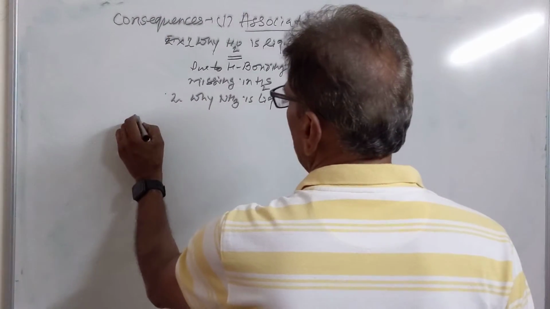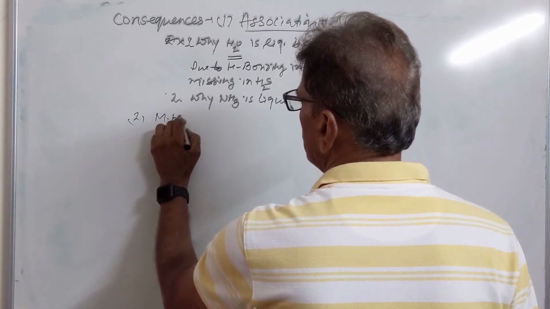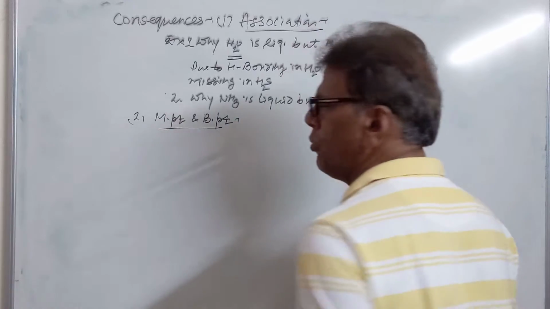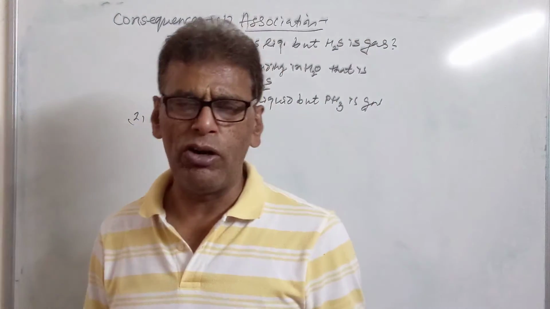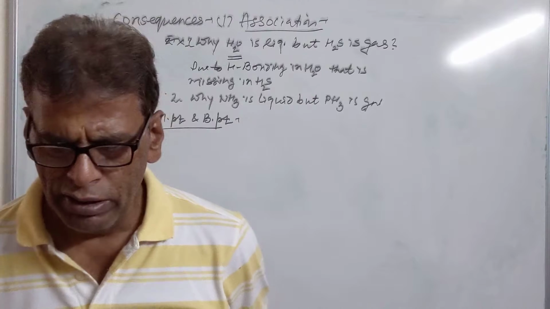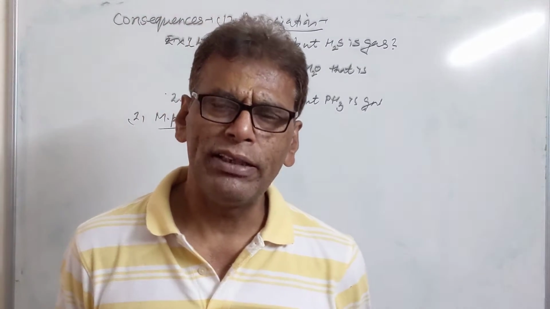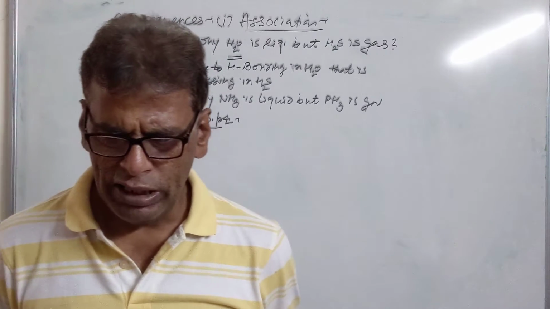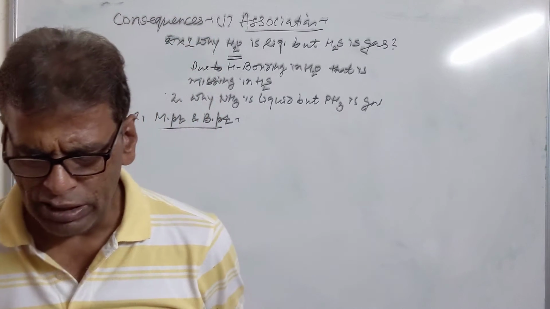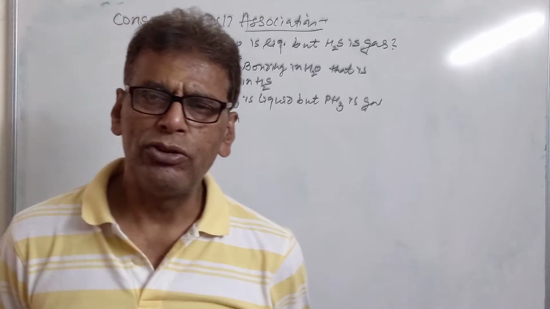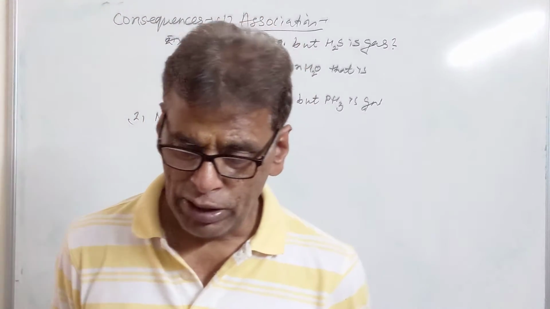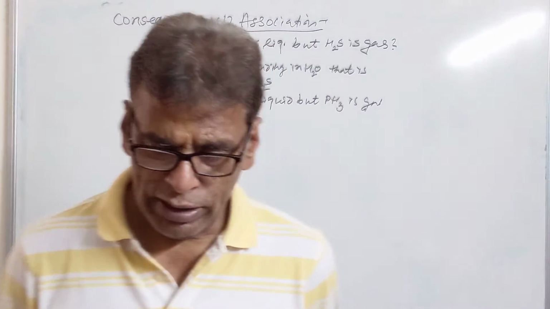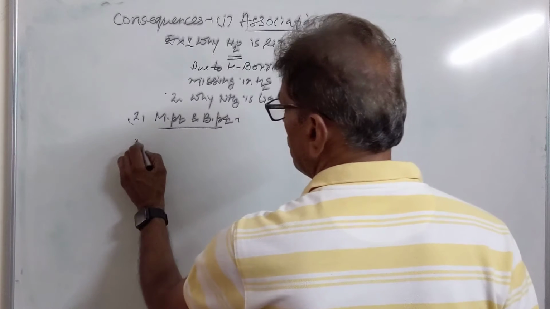Then after this, we have the melting and boiling point. Second property: the substances whose molecules are held together by means of hydrogen bond possess high melting and boiling points. For example, glycerol and sulfuric acid have maximum hydrogen bonding. That's why their melting and boiling points are very high. Similarly, H2O has a high boiling point due to hydrogen bonding. Then we have the viscosity and surface tension.